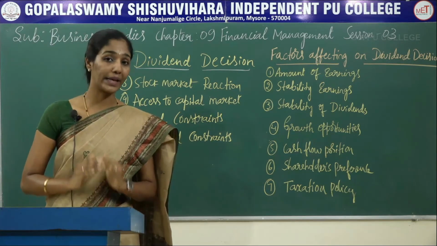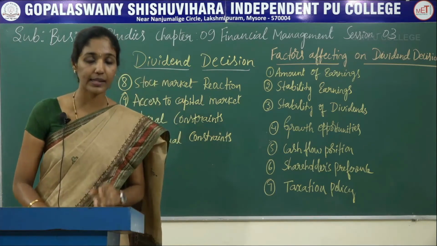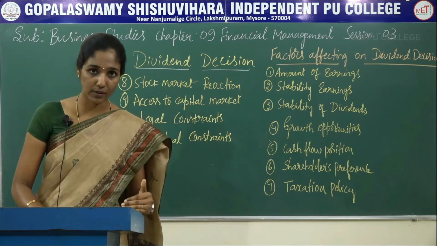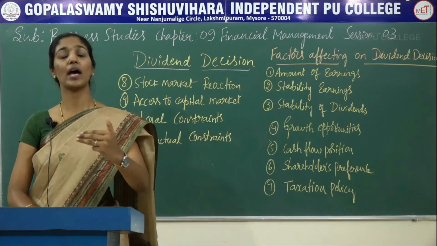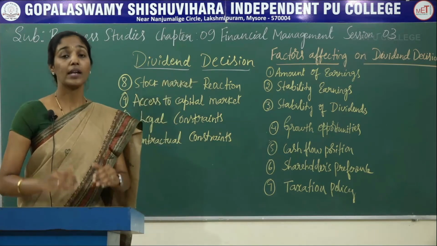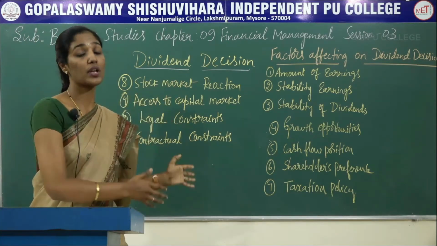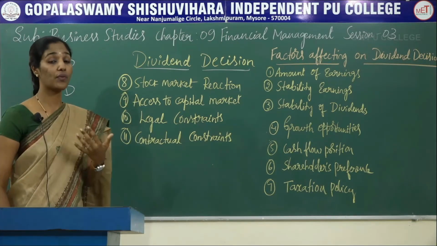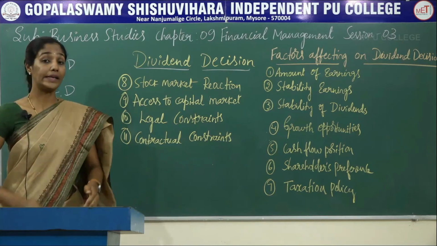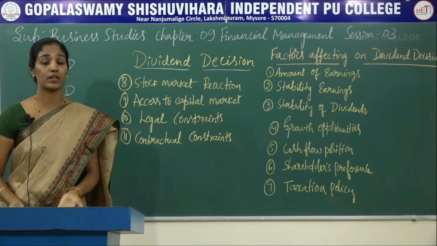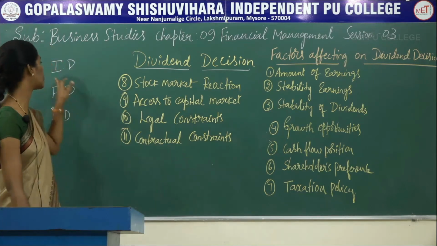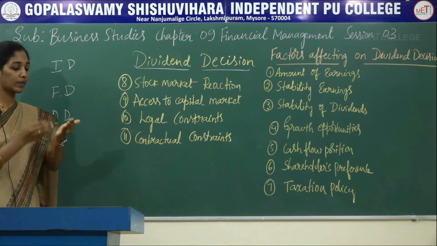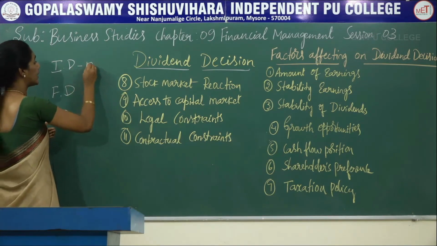So as I said in the last class, each and every decision is interrelated with each other. The first one is investment decision, second one financing decision, and the third one dividend decision. Now let me explain how these decisions are interrelated with each other. As you all know, investment decision is concerned with how much finance is required for different assets. ಎಷ್ಟು ಫೈನಾನ್ಸ್ ಬೇಕಾಗತ್ತೆ ನಾವು ಅಸೆಟ್ಸ್ ಪರ್ಚೇಸ್ ಮಾಡಬೇಕು ಅಂತ ಹೇಳಿದ್ರೆ ಅದನ್ನ ಡಿಸೈಡ್ ಮಾಡೋದು ಯಾವುದು? ಇನ್ವೆಸ್ಟ್ಮೆಂಟ್ ಡೆಸಿಷನ್.